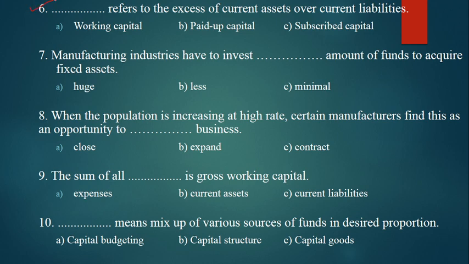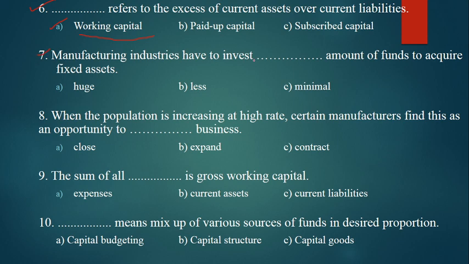Let's see now 6. Dash refers to the excess of current assets over current liabilities. So when you talk about excess of current assets over current liabilities, that is working capital. So we all know working capital is nothing but the sum of all current assets. Okay, so the answer is A.